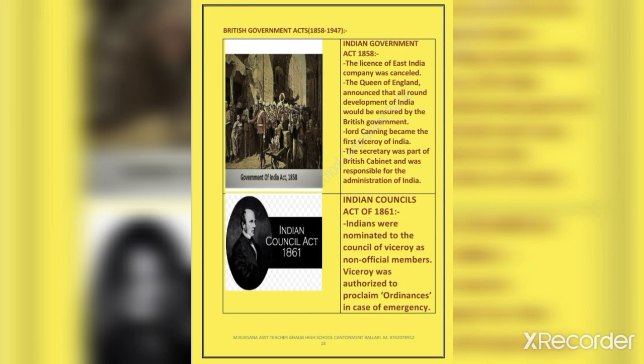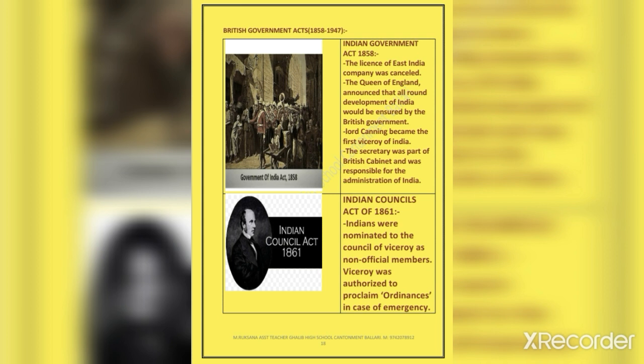Next is the British Government Acts from 1858 to 1947. The Sipahi Mutiny took place due to the misadministration of the East India Company and anti-Indian acts in 1857. As a result, the administration of India was handed over to the British Queen from the East India Company.